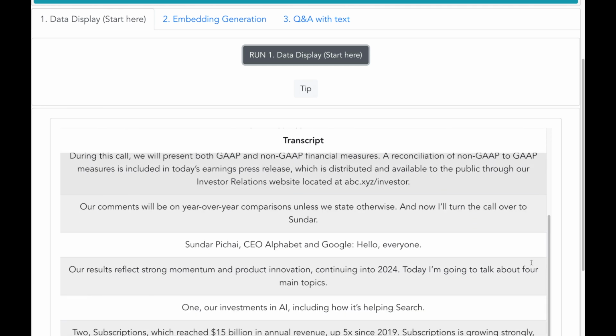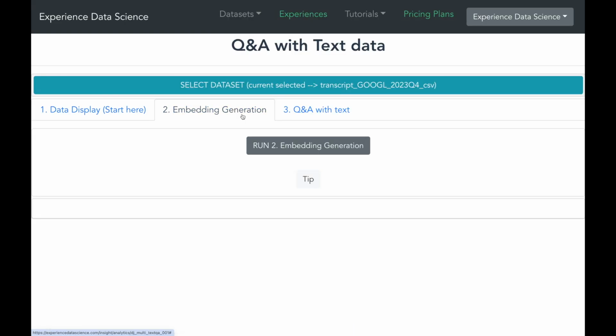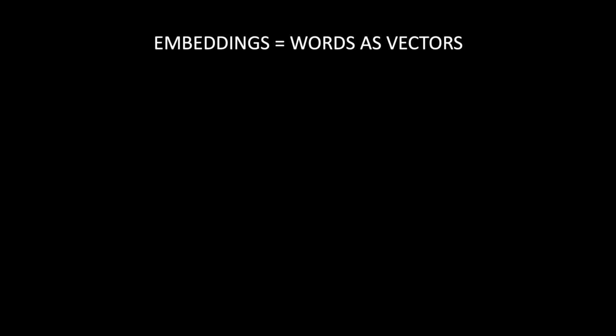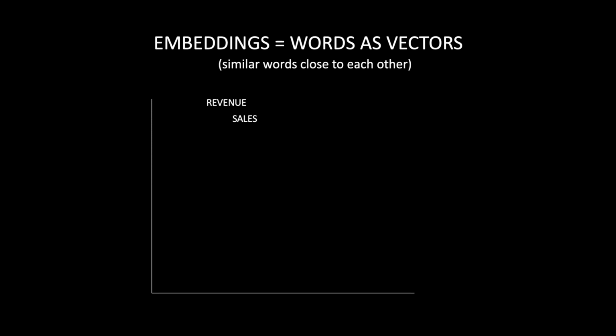transcript. So now let us go to the next step of embedding generation. Embeddings are vector representation or numeric representation of text. We'll be sending all the text to OpenAI through an API call. OpenAI is the company who has created ChatGPT, and this API will return back to us some vector representation of text. A very interesting thing to note is that all the text which are similar will be close to each other in the vector space. And we'll be using these embeddings to efficiently answer our questions.